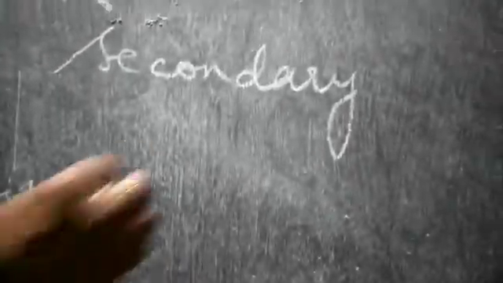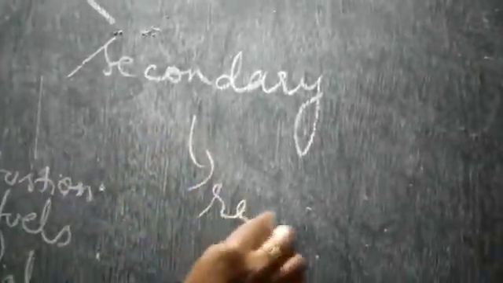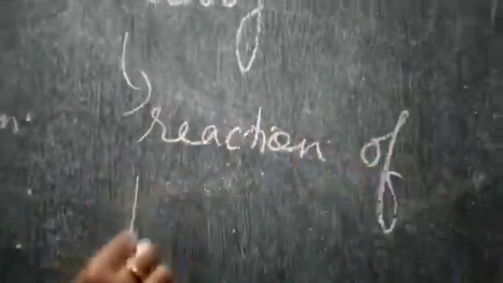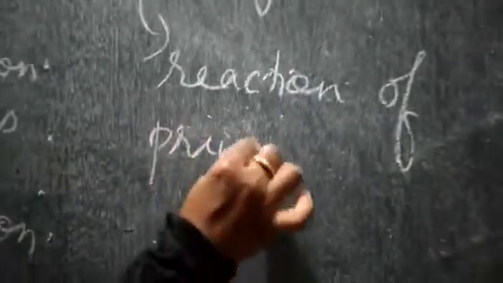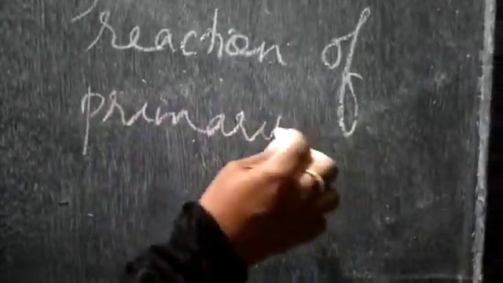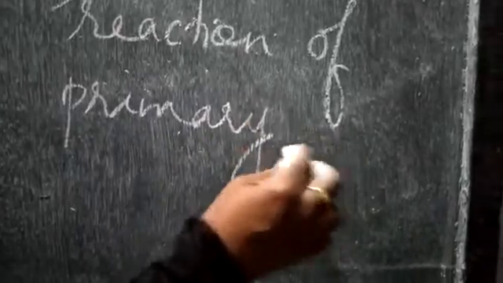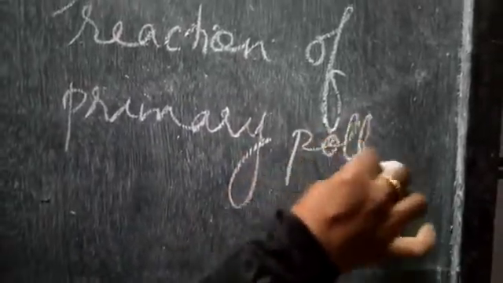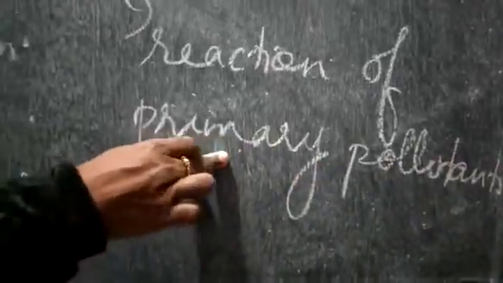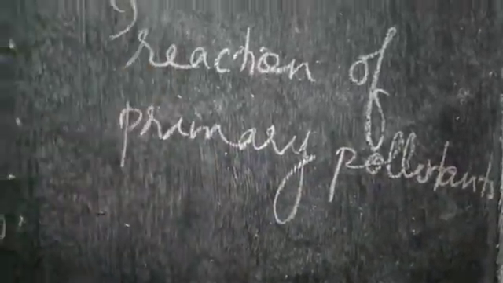And secondary pollutants are due to the reaction of primary pollutants. If the primary pollutants react with each other, they form secondary pollutants.